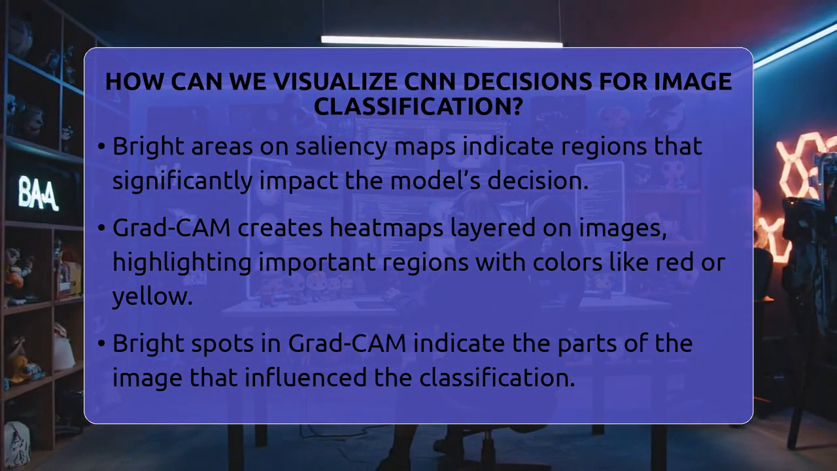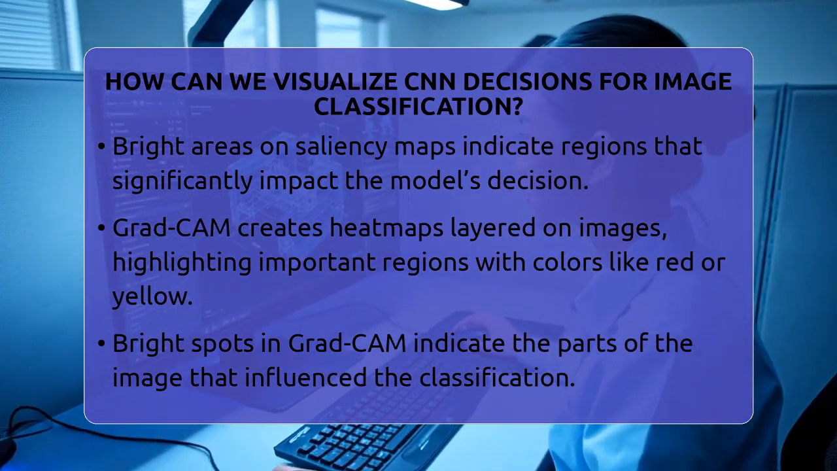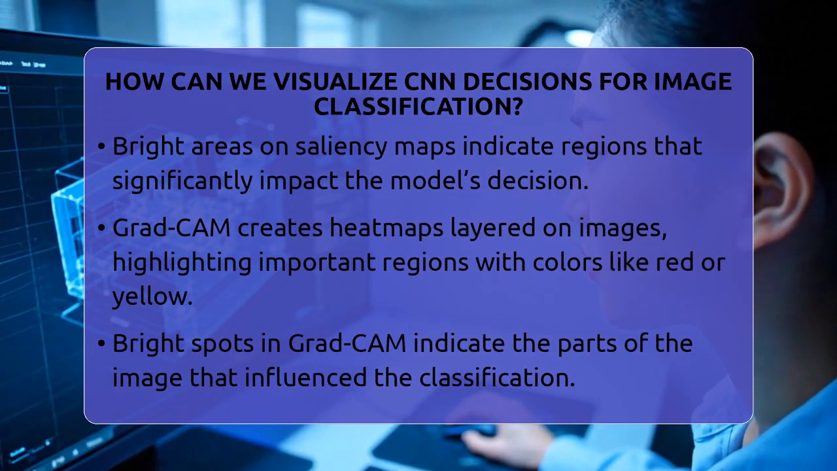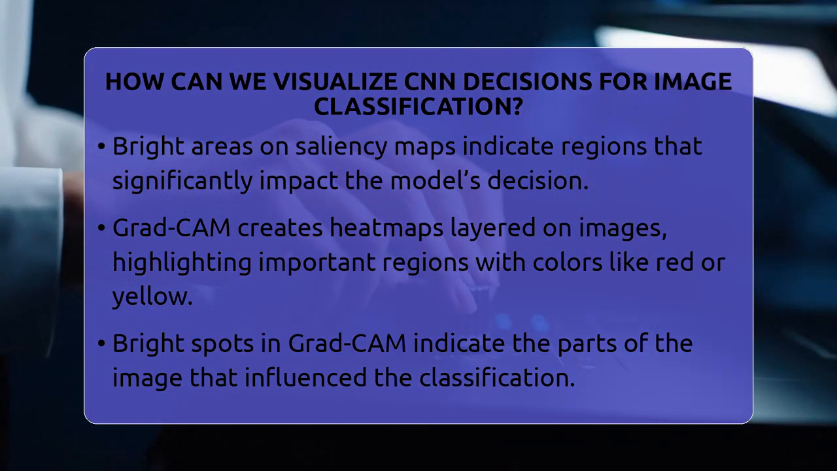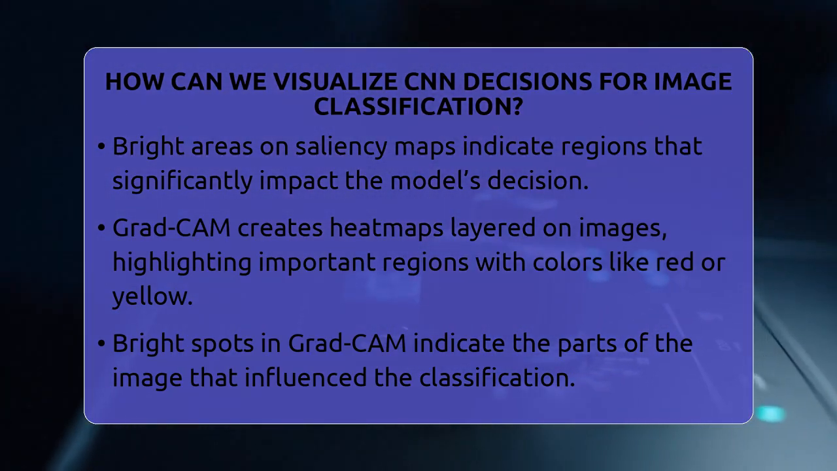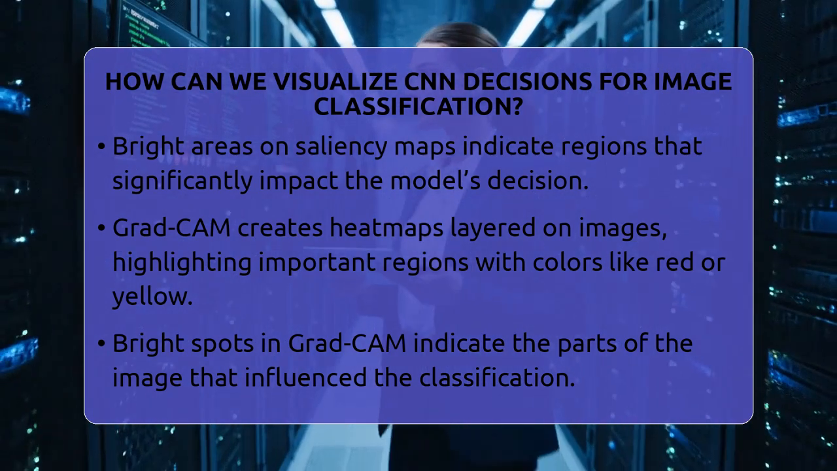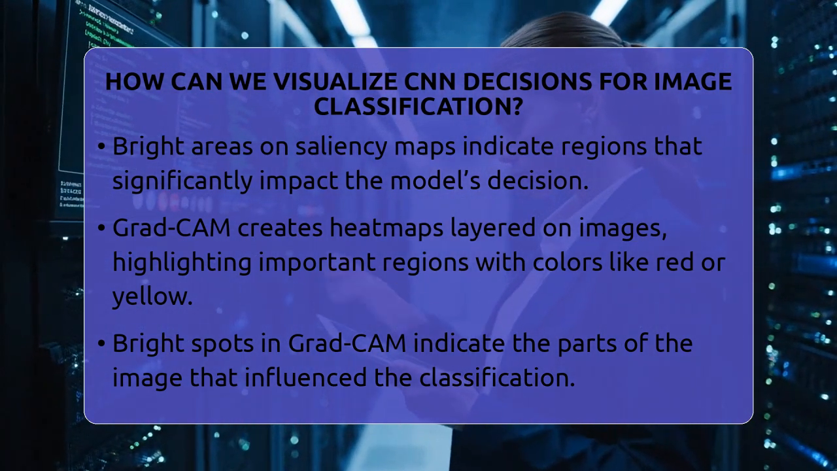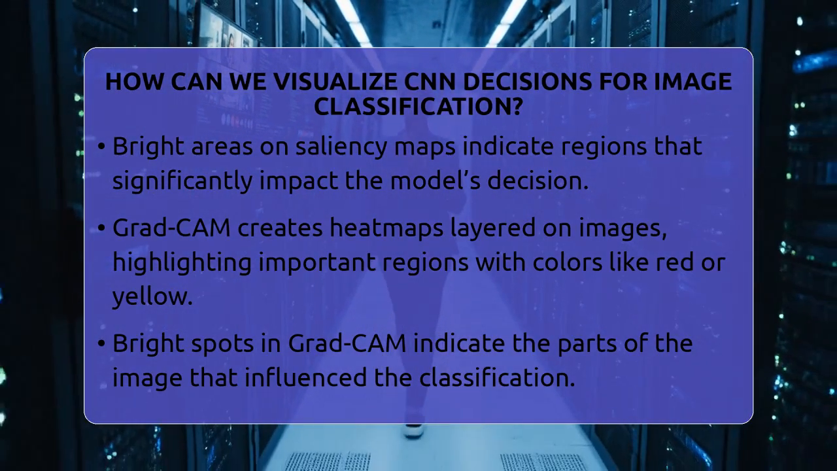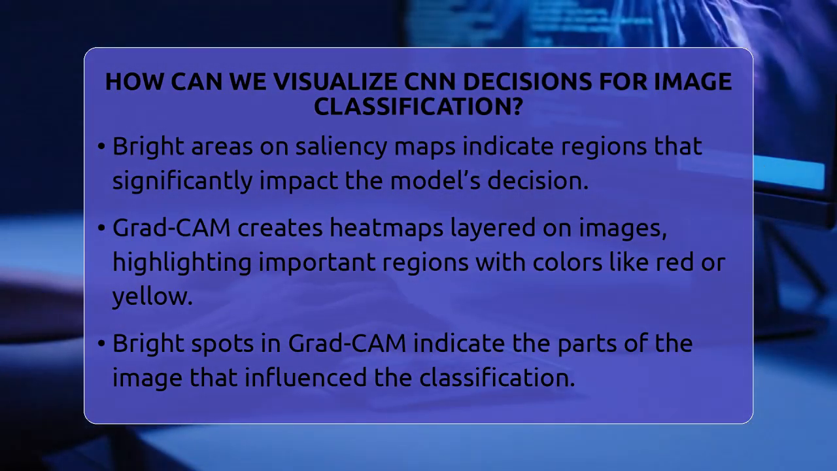Another popular method is called gradient-weighted class activation mapping, or Grad-CAM. This technique creates a heat map that's layered on the original image. The heat map shows which regions the model thought were most important. Bright colors like red or yellow indicate high importance. So, if the network classifies an image as a bird, Grad-CAM might highlight the bird's beak or wings in bright colors. This makes it clear which parts of the image influence the decision.